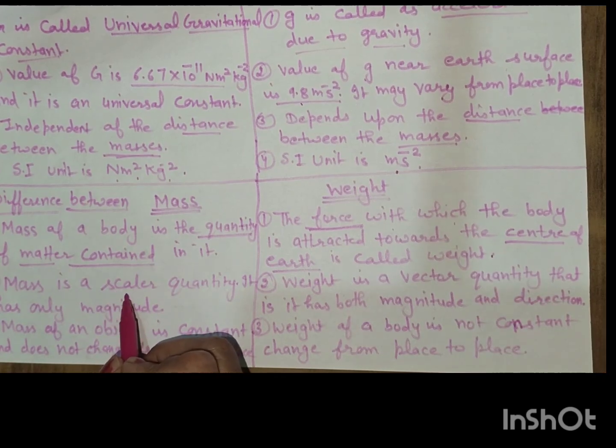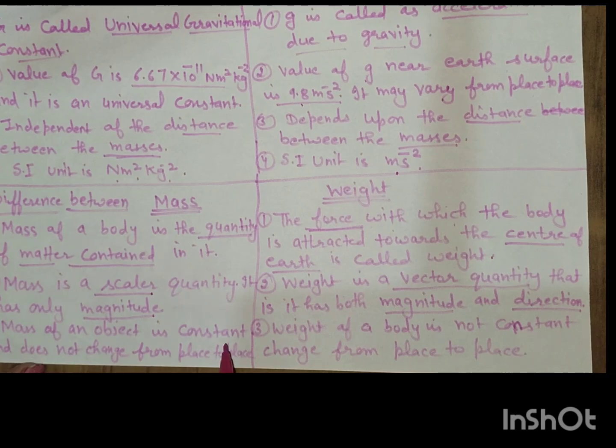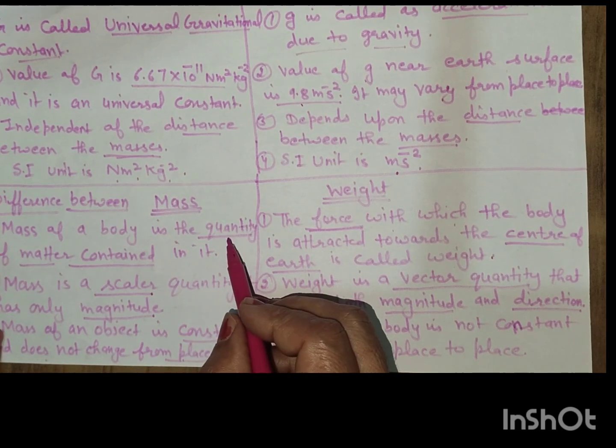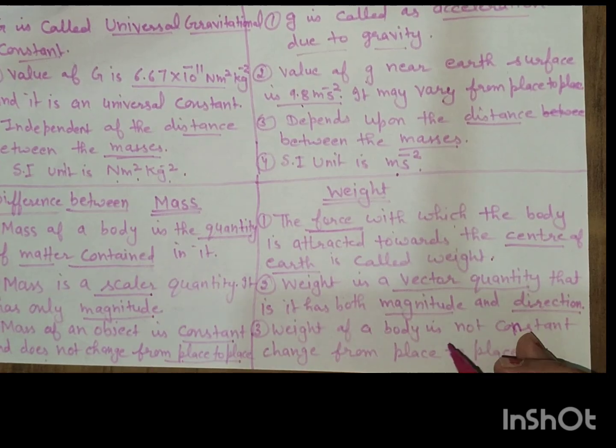Mass is a scalar quantity. It has only magnitude and no direction. Weight is a vector quantity. It has both magnitude and direction. Mass of an object is constant. It does not change from place to place because it is the quantity of matter. But weight of the body is not constant. It changes from place to place due to the acceleration due to gravity.